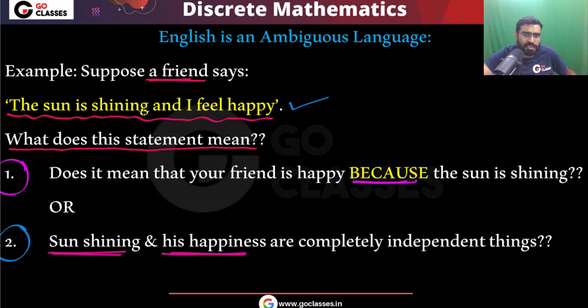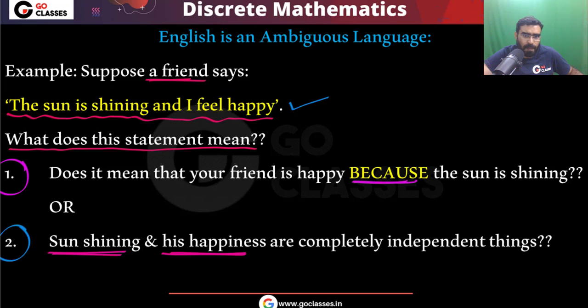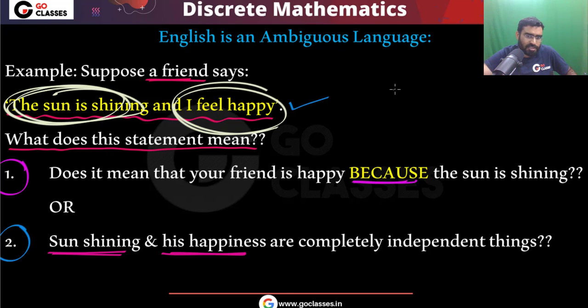One interpretation is that maybe your friend is happy because the sun is shining, so his happiness depends on the shining of the sun. But it is also possible that his happiness has nothing to do with the sun shining. He is just giving information that the sun is shining, that is one piece of information, and I am happy, that is different information. Maybe he is happy because of some other reason.